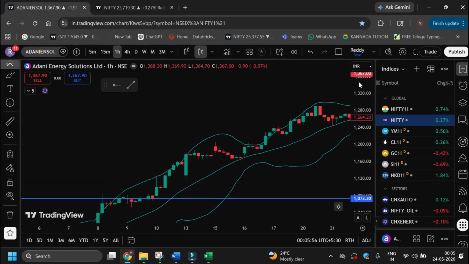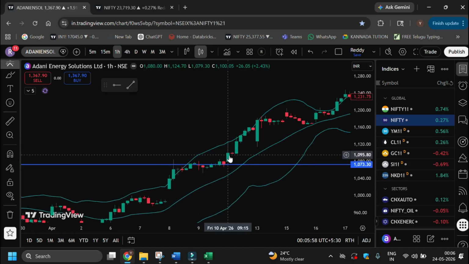So let's go to the hourly time frame and see if any candle is forming above this breaking line. We can see that this is the best candle, or this candle, either of them you can choose to enter, and then whichever candle closes below this breaking line, that is your initial stop loss. You have to come out once it is broken, if any candle closes below this line.